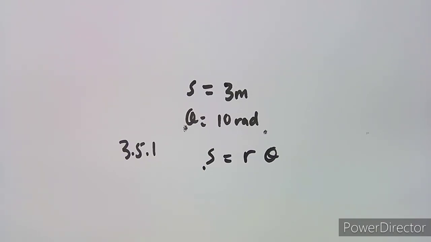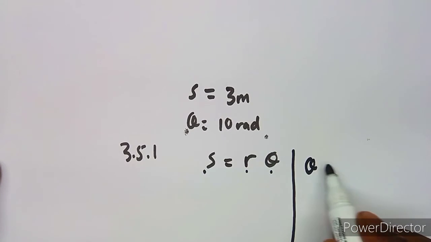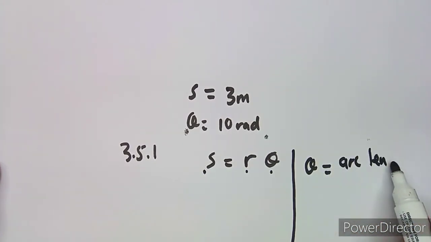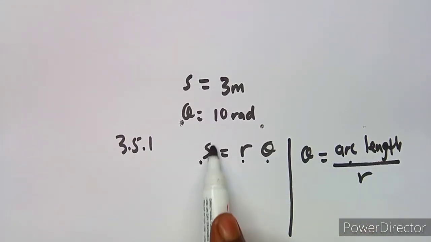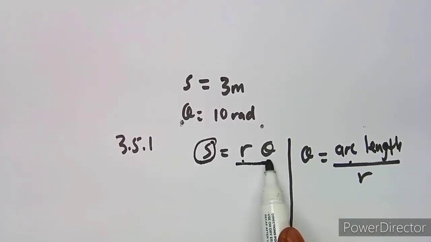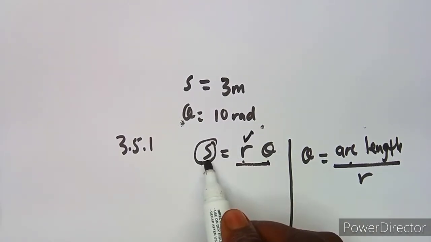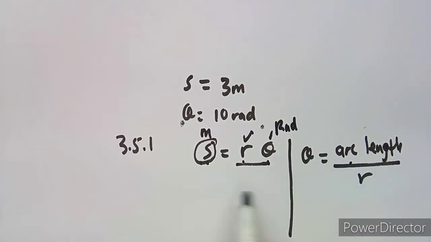So arc length is equal to the radius times theta, or this formula can be given as theta is equal to arc length over r, which is the radius. So in this case, we want to calculate the radius. Take note, the arc length is supposed to be in meters and theta will be in radians. So to find the radius, simply divide by theta.